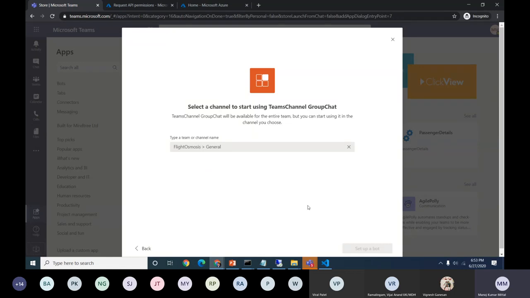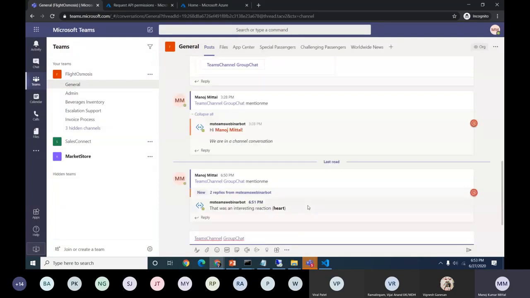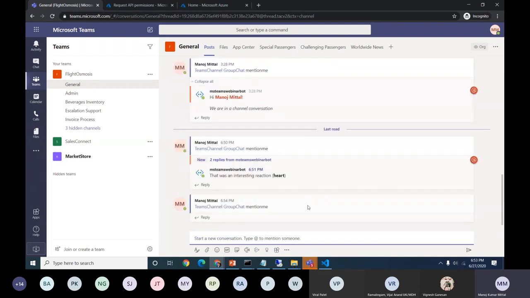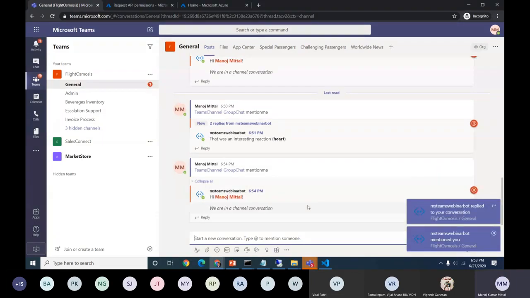So this is the way. Once we learn how to debug our bot using ngrok, and if we need to deploy the bot as a package to our team, that's our entire package file which has been generated. We can upload it for the organization or for a particular team, and we can start using it like that.